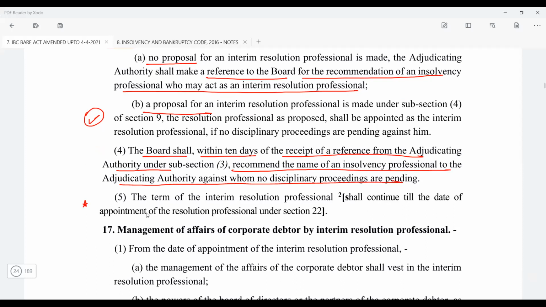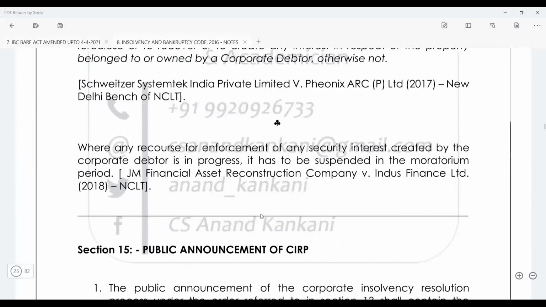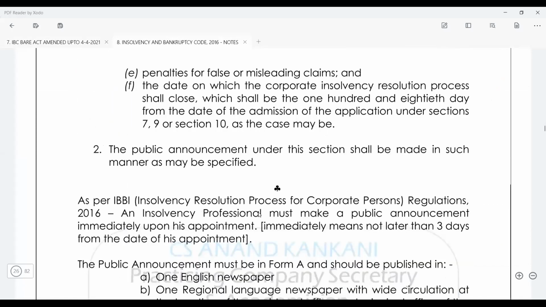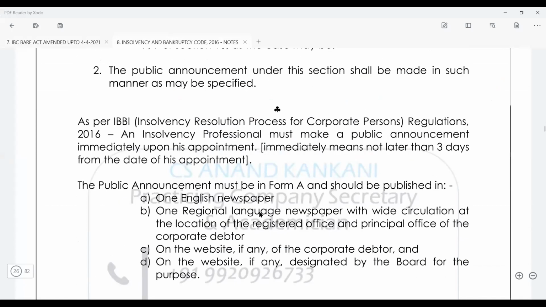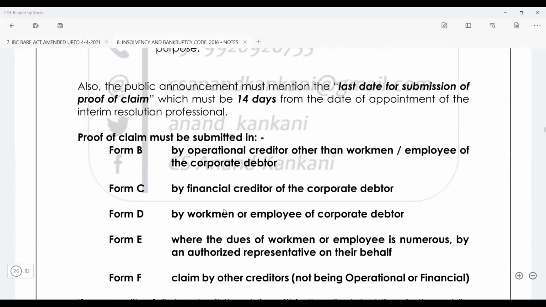Now this has got an amendment. Earlier, the term of the interim resolution professional was for a period of 30 days from the date of his appointment. Now they have changed it, and they have said that he shall continue till the date of the appointment of the resolution professional. So if you see here in this ebook, I have made the provision, and I have given the form numbers and everything.